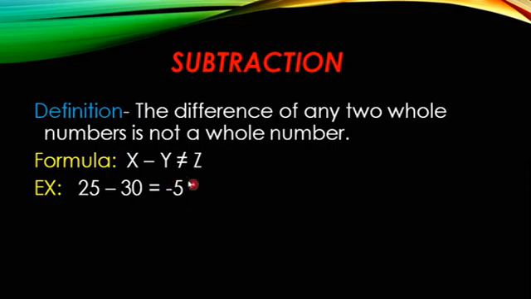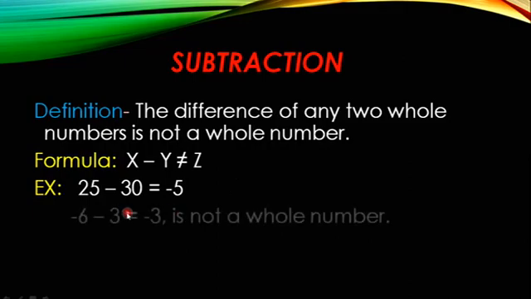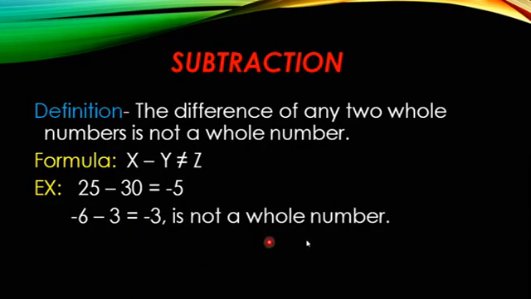So minus 5 is not a whole number. Minus 5 is an integer. So if you subtract these two whole numbers, you will not get the answer as a whole number. Hence we can say that under closure property, subtraction is not a closed operation. You can see one more example also, minus 6 minus 3. Here also you will get the answer minus 3, which is not a whole number.